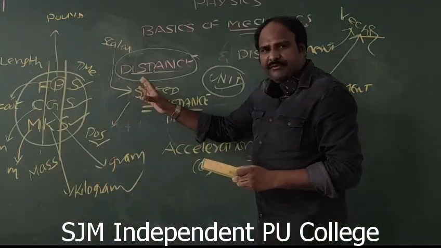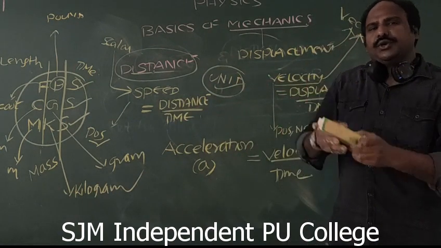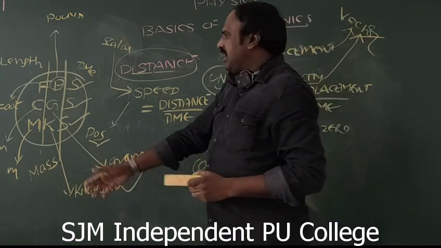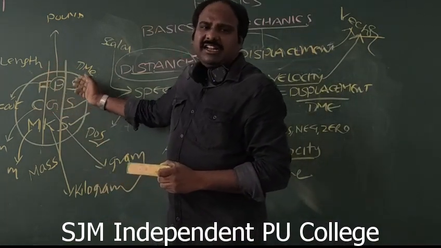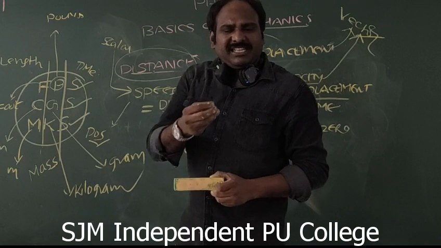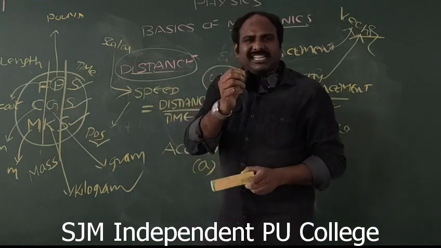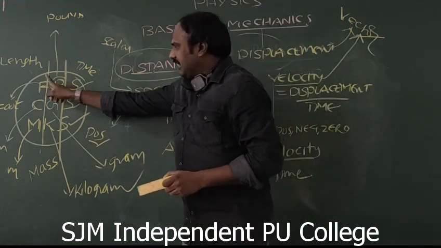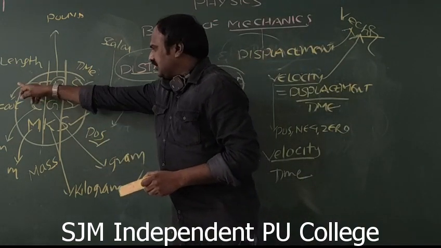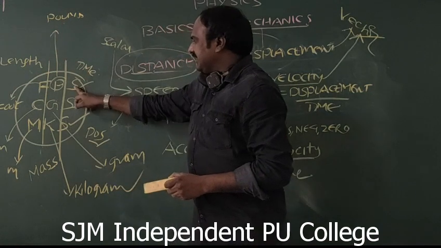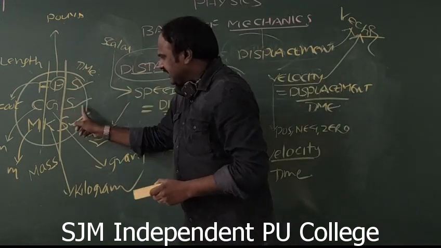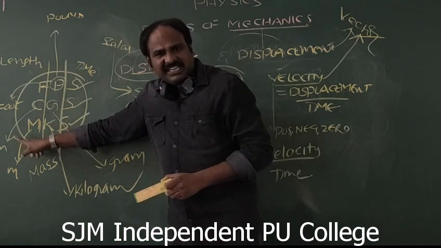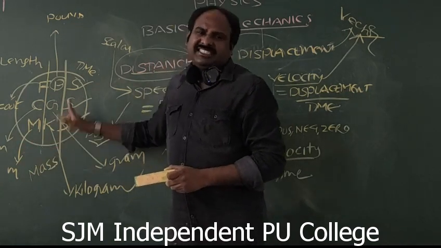In such a way, we can define the system of units to express any physical quantity in terms of length, mass or time. Those units are of three types. The first one is FPS, where F indicates foot, P indicates pound, S indicates second. CGS: centimeter, gram, second. MKS: meter, kilogram, second.